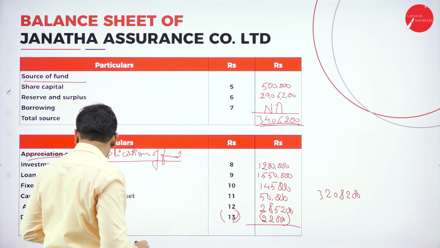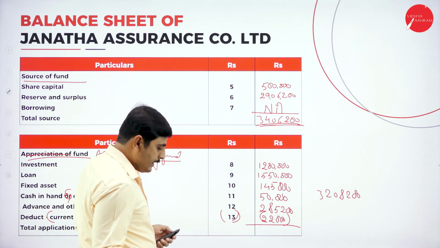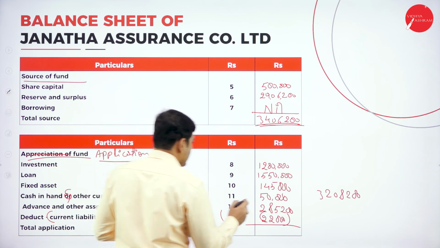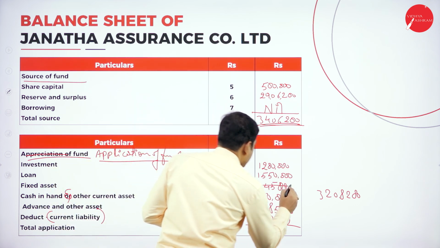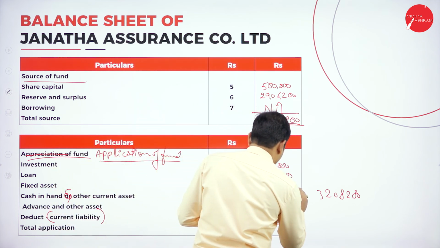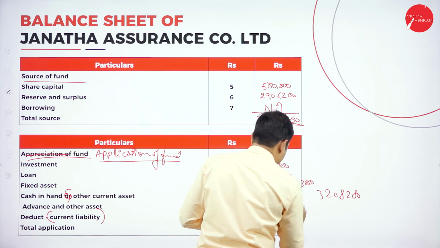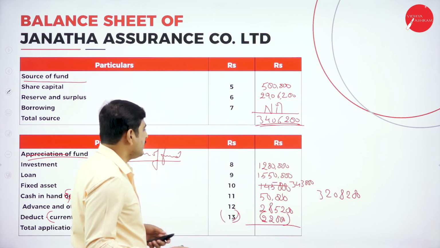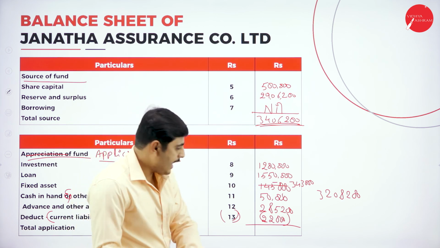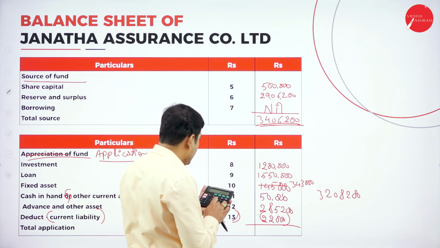So let's change it there also. The total fixed asset is 3,43,000. Now it will get tallied.